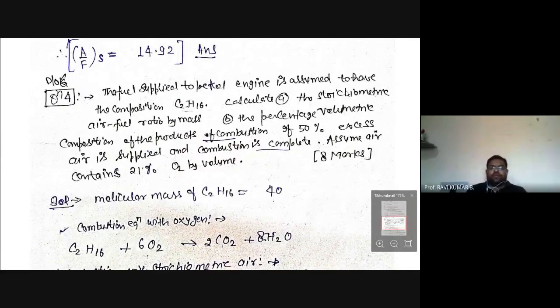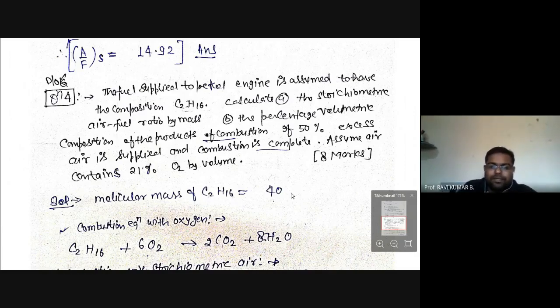Fuel supplied to a petrol engine is assumed to have a chemical composition of C2H16. Calculate the stoichiometric air fuel ratio. Then the percentage volumetric composition of the products of combustion if 50% extra air is supplied and combustion is complete. Assume air contains 21% oxygen by volume. This kind of problem we have already seen. So the molecular mass of C2H16: carbon 2 into 1 plus 16 into 1. If you multiply, you will get a total of 40. So this is the molecular mass of C2H16.